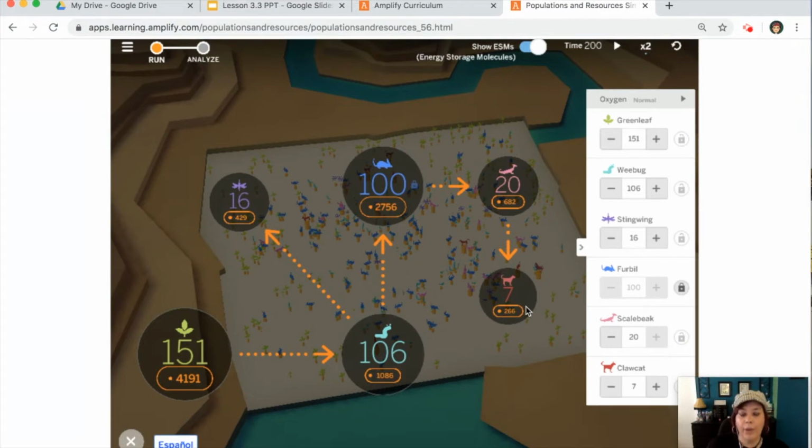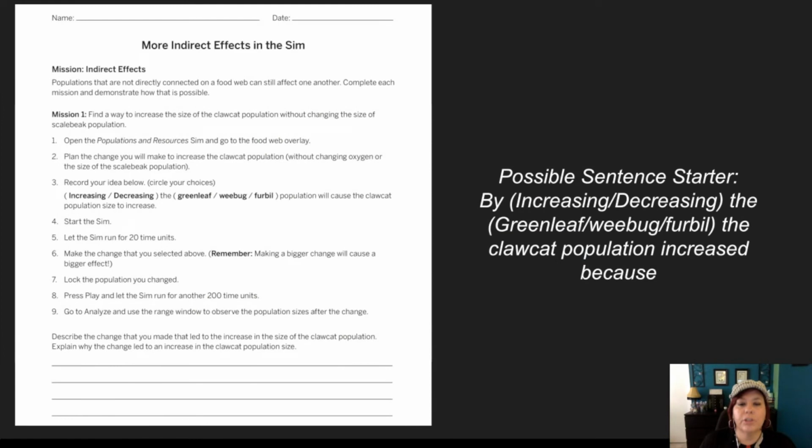So go ahead, answer the question on page 87, describing the change that you made that led to the increase in the clock hat population, and explain why it led to an increase. So how did it happen? And I basically just said it. So if you're not sure, pause the video and rewind, and then we're going to head back over to the PowerPoint. So we're back here on page 87, and make sure you answer this question at the bottom here.